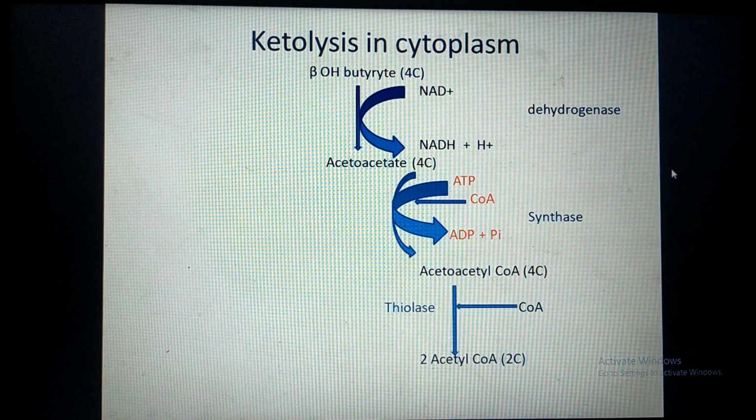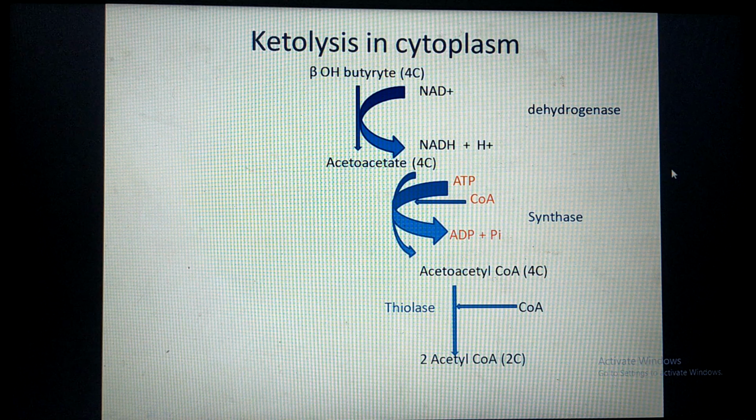Now we see ketolysis in cytoplasm. Here the first step is the same, in which beta hydroxybutyric acid with 4-carbon is converted into acetoacetate by oxidation. 2 hydrogen atoms are removed, which are accepted by NAD to form NADH. The enzyme is also the same, that is beta hydroxybutyrate dehydrogenase. Now in the second step, instead of enzyme thiophorase, the enzyme acetoacetyl CoA synthase is there in the cytoplasm. This enzyme adds a free coenzyme A molecule to acetoacetate to form acetoacetyl CoA.